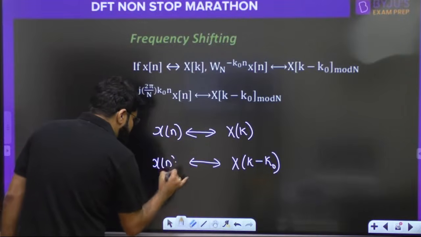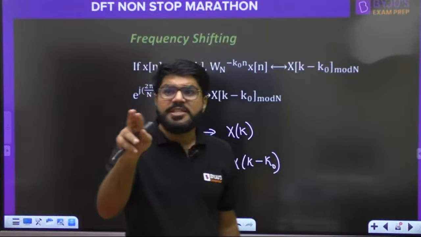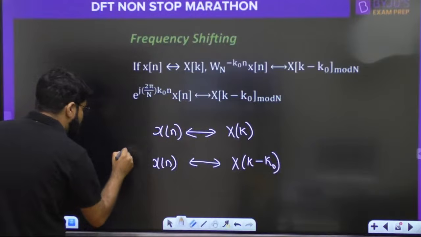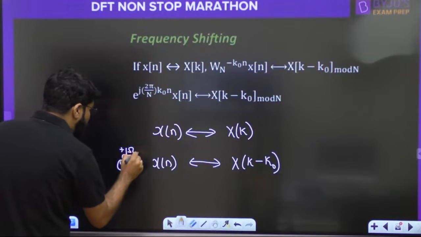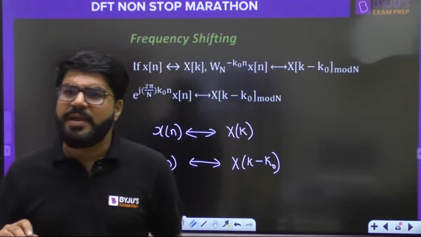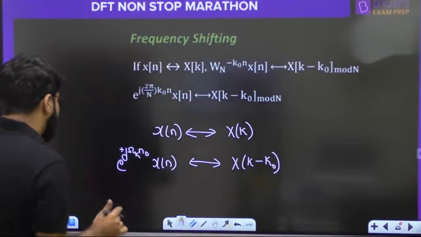In the time there will be an exponential term. Minus k naught; only remember in the frequency shift the sign is opposite. If it is minus k naught here, it should be plus. So e power plus j omega n. Which omega? Omega k. Just copy the property and replace the omega by omega k.